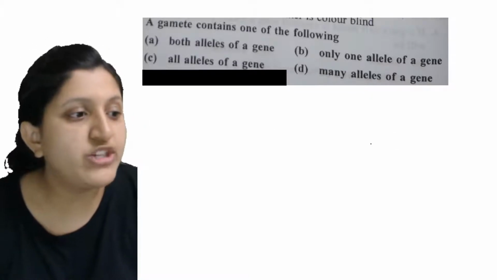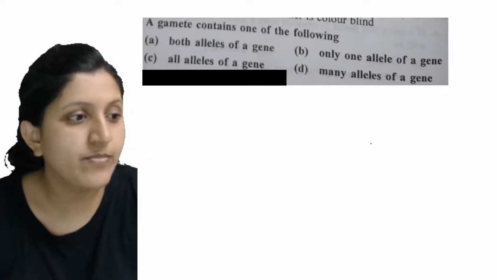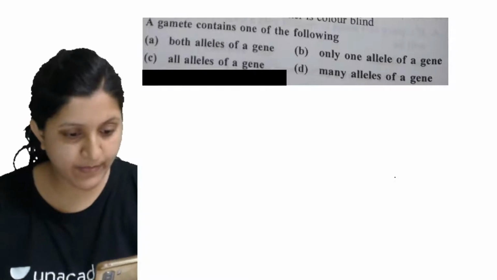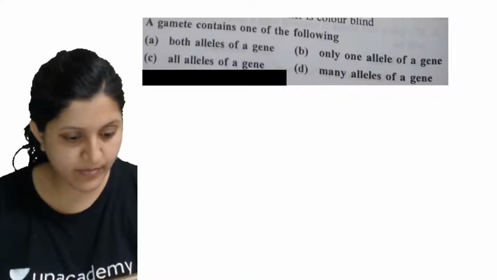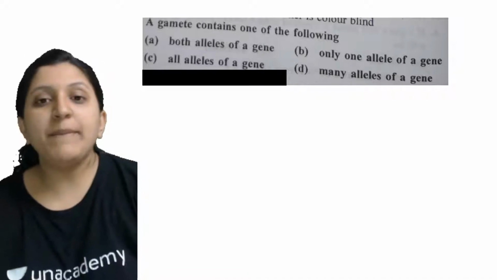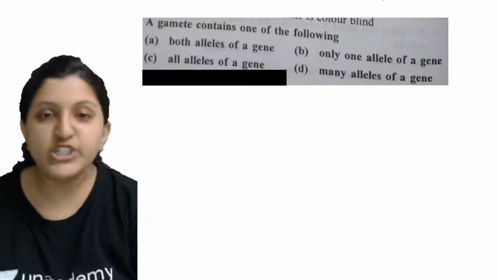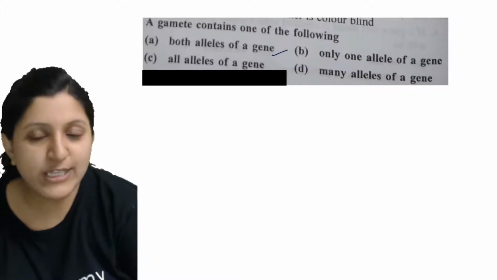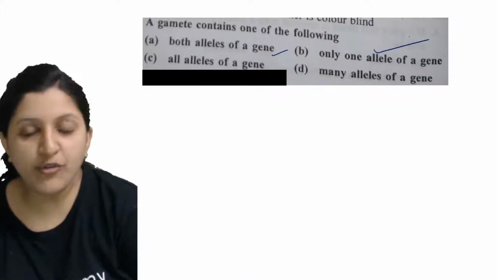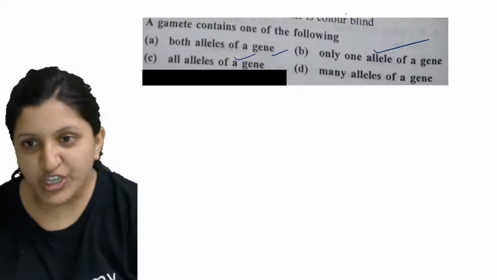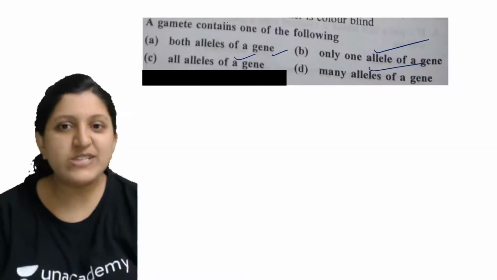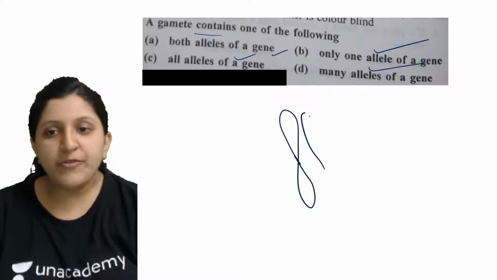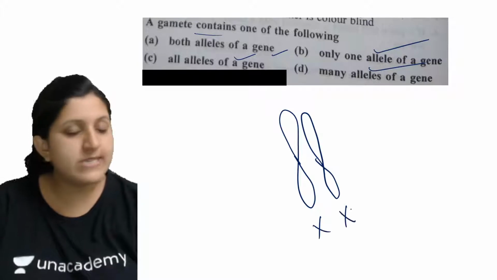Okay, so now the question is: a gamete contains one of the following. Both the alleles of a gene, only one allele of a gene, all the alleles of a gene, or many alleles of a gene. So this is with respect to a gamete. Now there is an X chromosome, so this is an X chromosome, and this is an X chromosome.